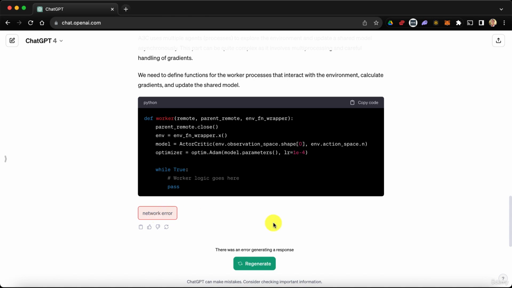And network error again. Okay, so not sure what is happening now with ChatGPT. I'm pretty sure my internet is completely fine. So it might be a problem of the servers that ChatGPT is using. Maybe they need to upgrade their servers. You know how so many people are using ChatGPT, and maybe it has reached full capacity. But anyway, that's totally fine.